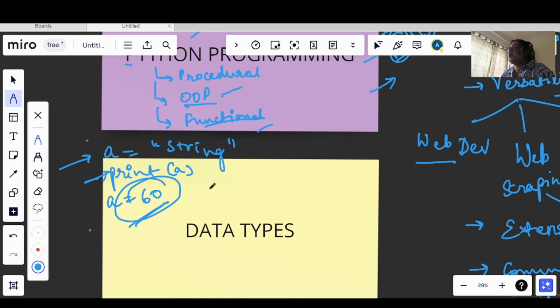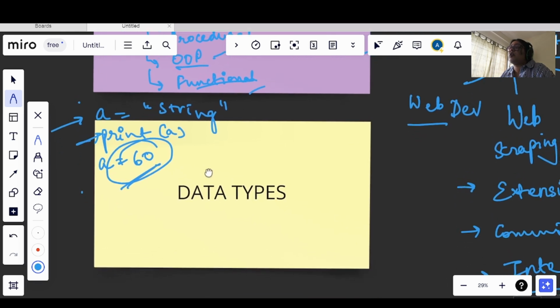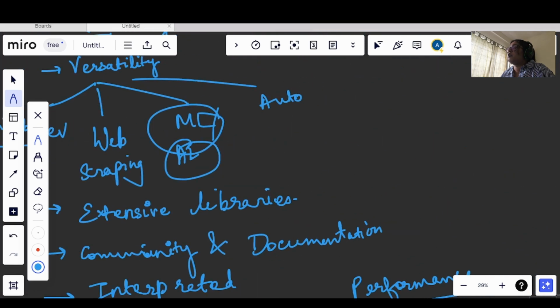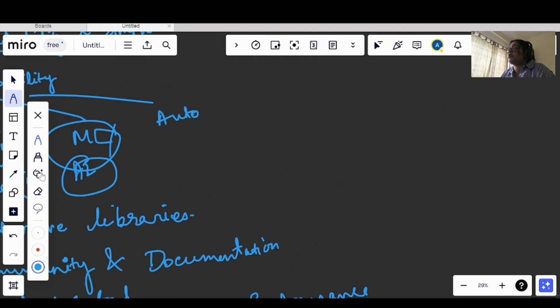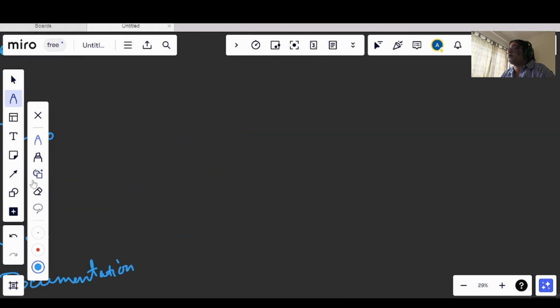Okay, now we will move on to the data types present in Python. So what are the various data types present in Python? We will see that now.